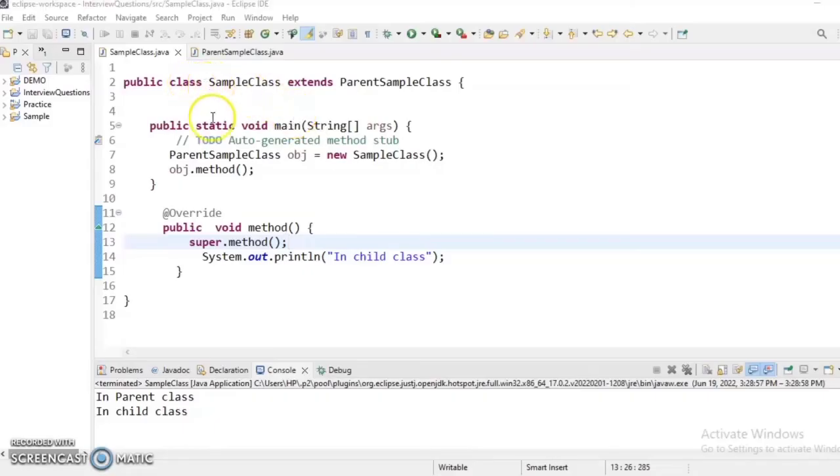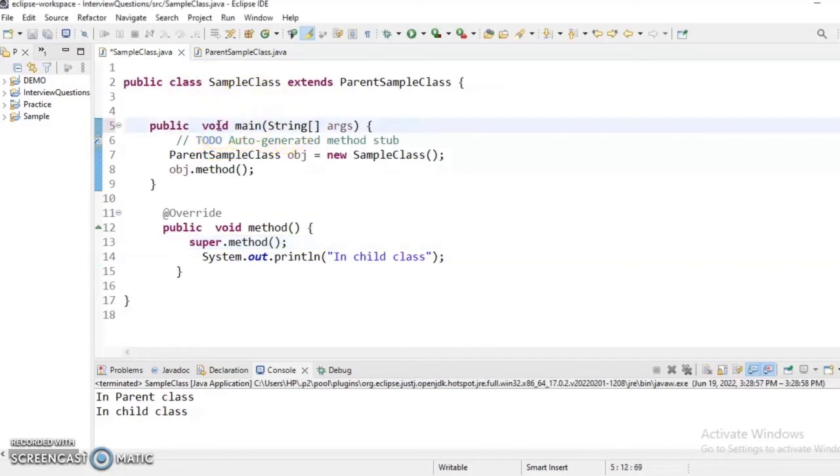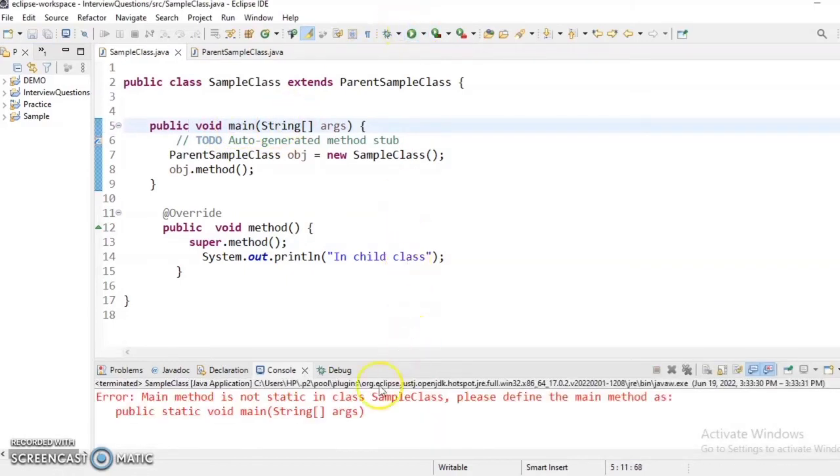So here I am doing it in the same class, that is the sample class. Here I have one method, public static void main. Let me remove the static keyword from here, and now let me try to run this method. Let's see what error we are getting. Yeah, so you can see the error in the console that the main method is not static in the sample class.